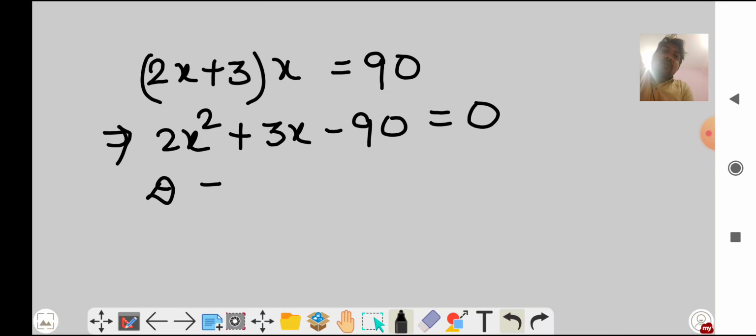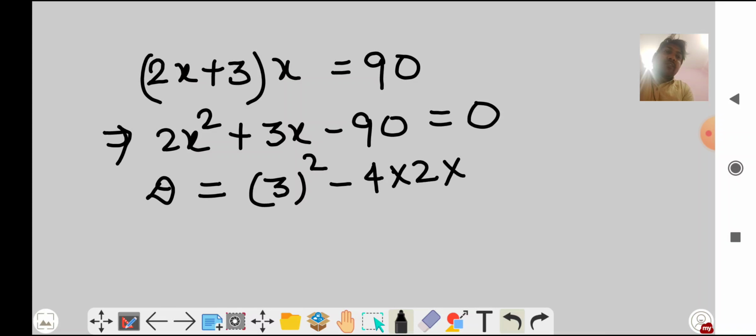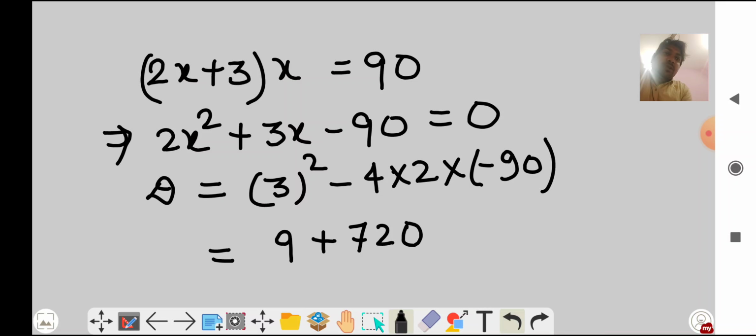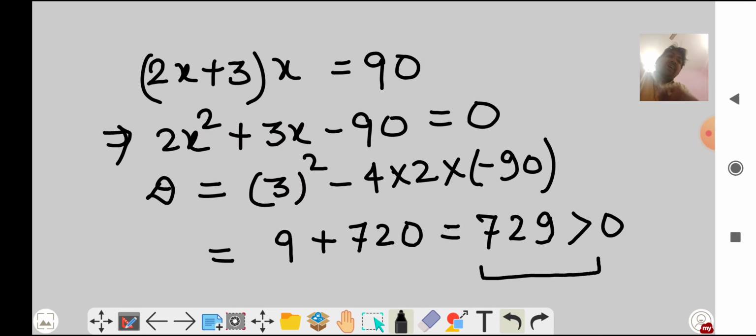So D is how much? b square minus 4ac. b square is 9, minus 4, a is 2, and c is minus 90. So it will be 9, this is minus minus plus, 8 nines are 72, so it will be 720, or it becomes 729, which is greater than 0. So we'll get two distinct values of x, right?